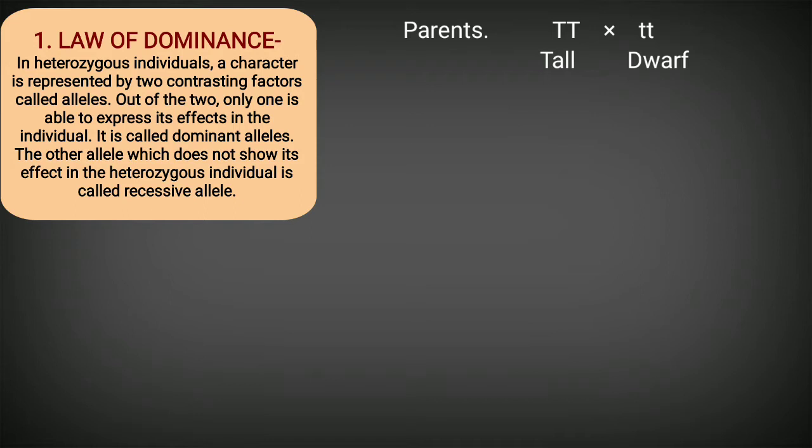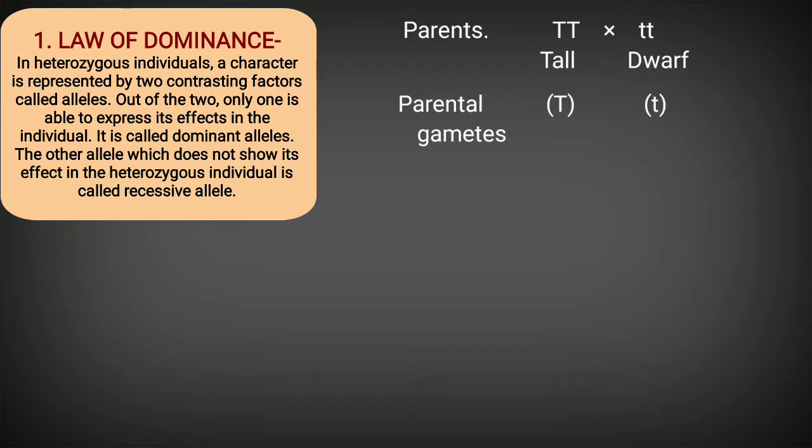In that condition it was homozygous. That means both the parents contributed the capital T for the tall plant and small t for the dwarf plant. And in that case, all the gametes will possess the same type of allele for the character of stem height.